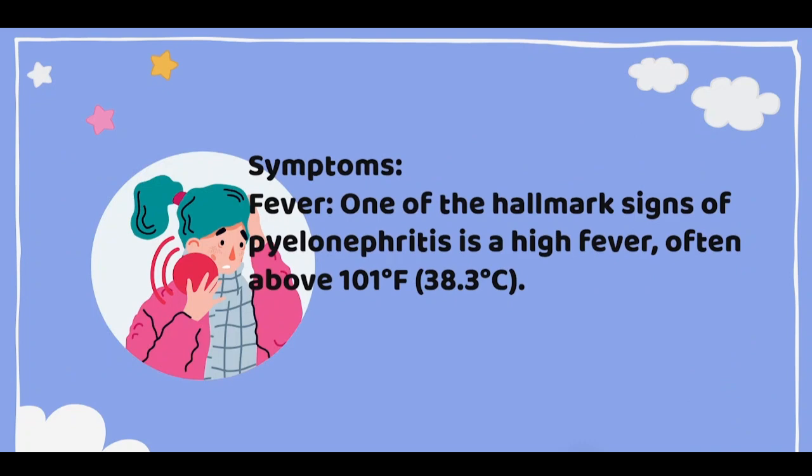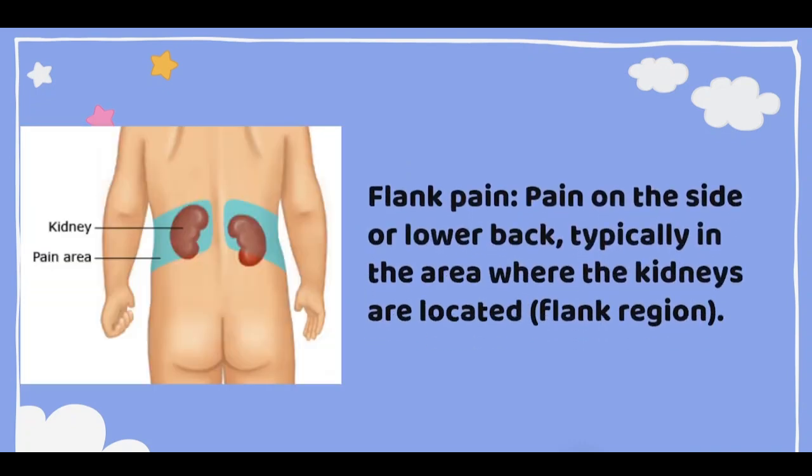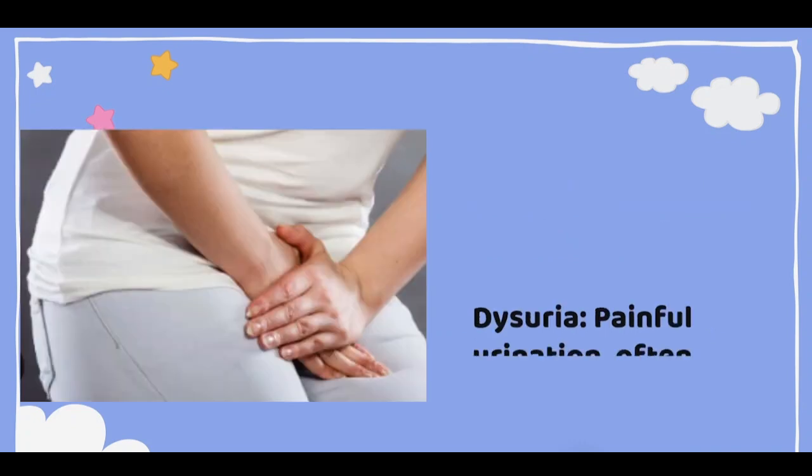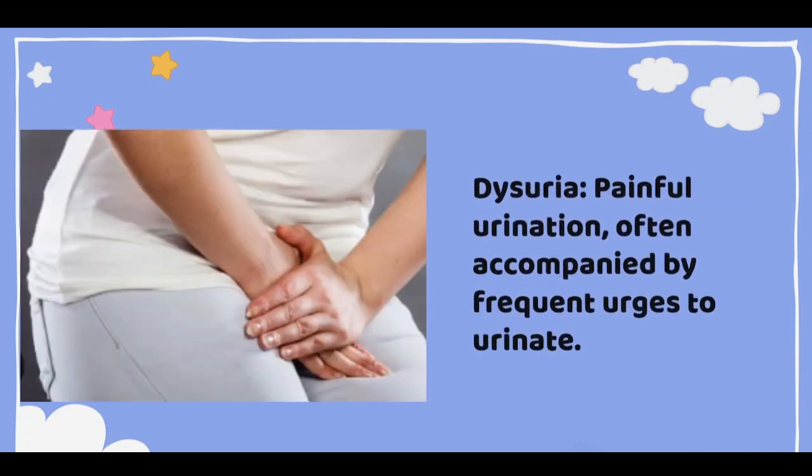Symptoms: fever. Whenever there is any kind of infection, our body responds by increasing the temperature of our body. It's very clear. Flank pain: pain on the side or lower back, typically in the area where the kidneys are located. The flank region is between the ribs and the pelvis. Dysuria: painful urination, often accompanied by frequent urges to urinate.